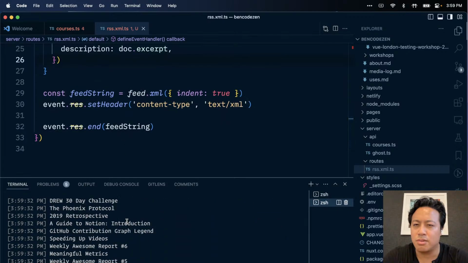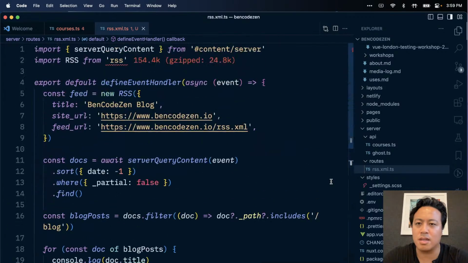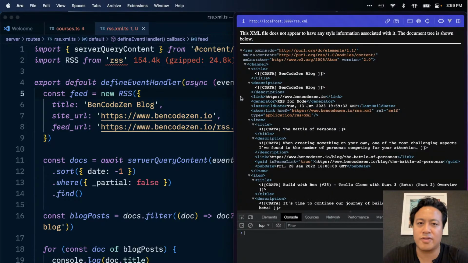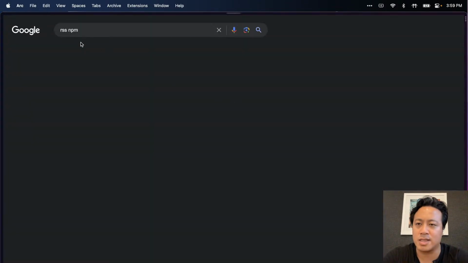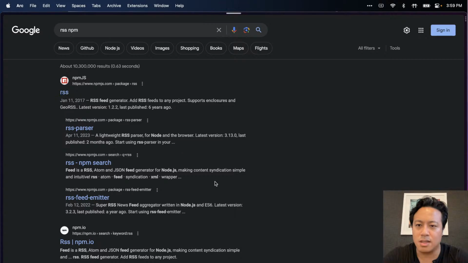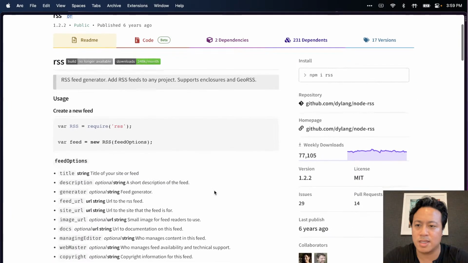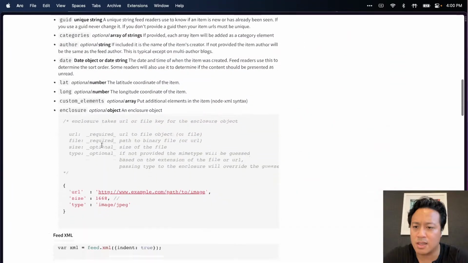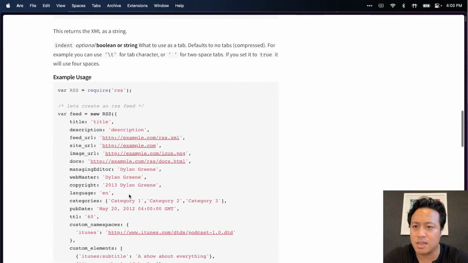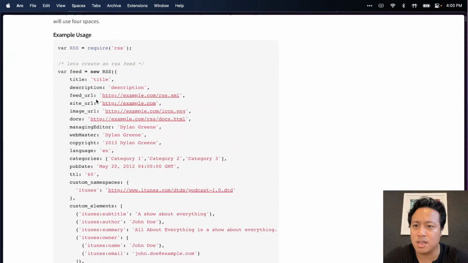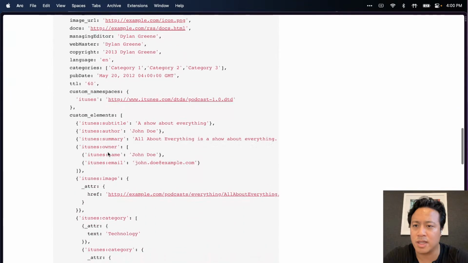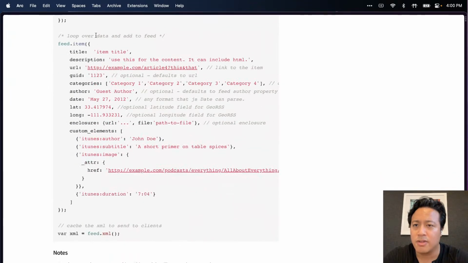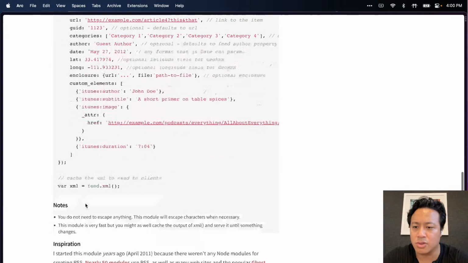So what's going on? All right, well, first thing we're gonna do then is go to RSS npm, because we're gonna see why the CDATA is naturally being fed to that. No, that looks clean. That looks good. Need title, site URL, image URL. Okay, I have to play that later. Feed item, title, description, sure.